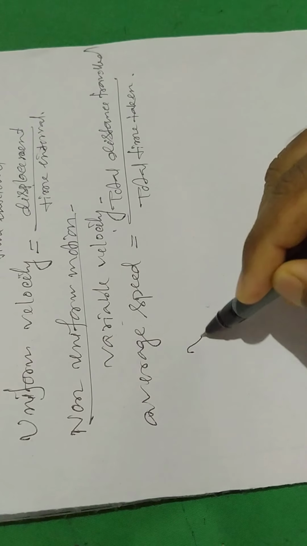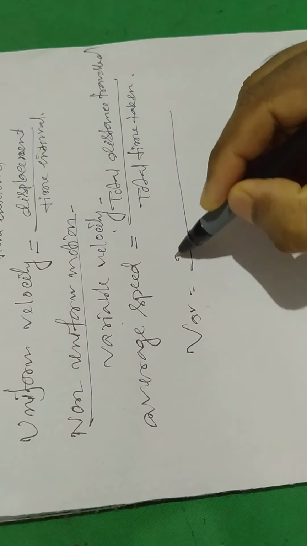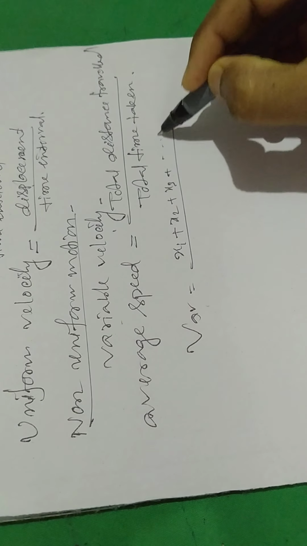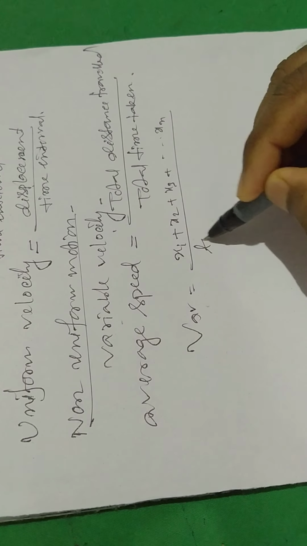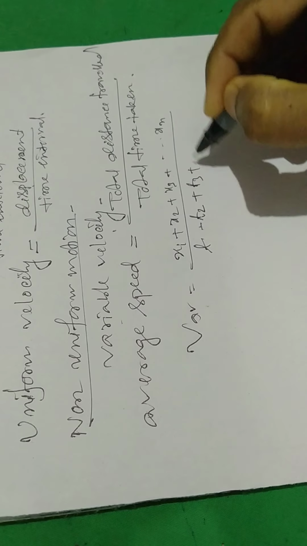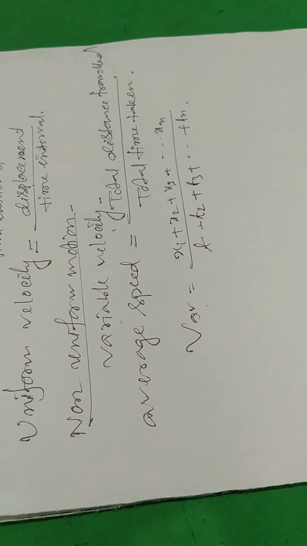Say the object travels different distances x1, x2, x3 to xn, with time taken t1, t2, t3 to tn. That is called average speed: total distance traveled divided by total time taken.